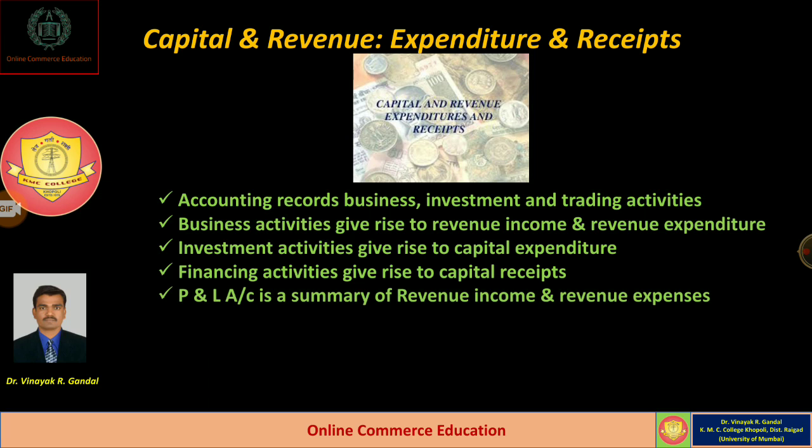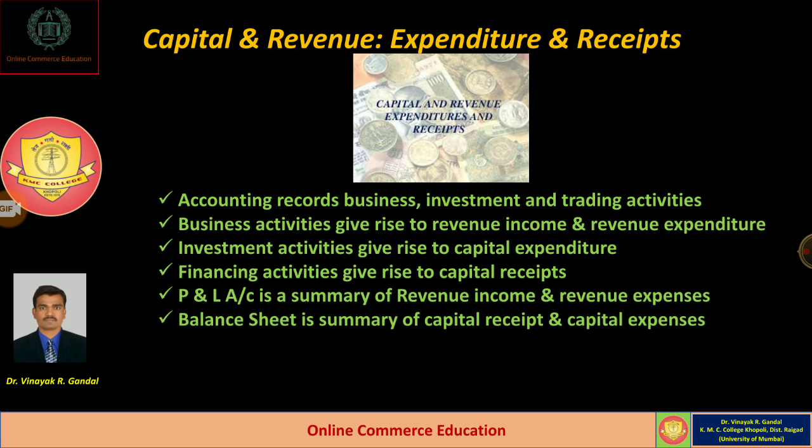So to know that, there are two financial statements, the profit and loss account and the balance sheet. The profit and loss account is the summary of revenue income and revenue expenses. In short, whatever expenses are shown on the debit side of the profit and loss account are all called revenue expenses, and whatever incomes are shown on the credit side are called revenue income.